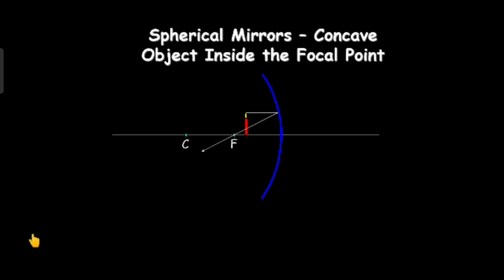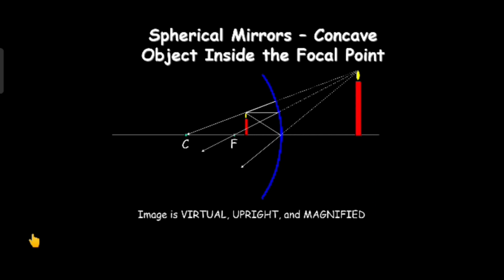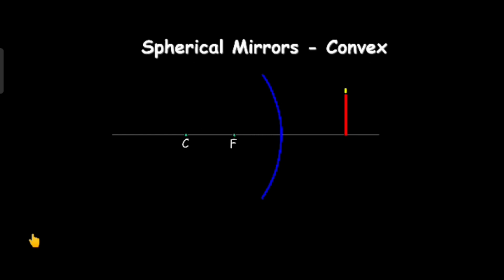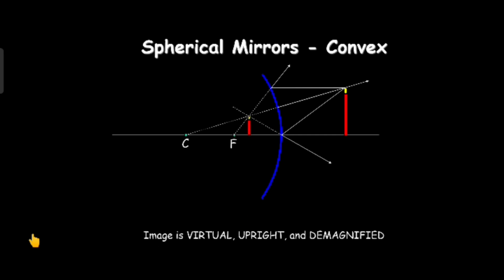Now let us see another case of concave mirror. Here you can see the reflection of light within the diagrams. Here in case of concave mirrors, image is virtual, upright and magnified. Now let us see the case of convex mirror. You can see the reflection of light here in the diagram. Now in case of convex mirror, image is virtual, upright and demagnified.